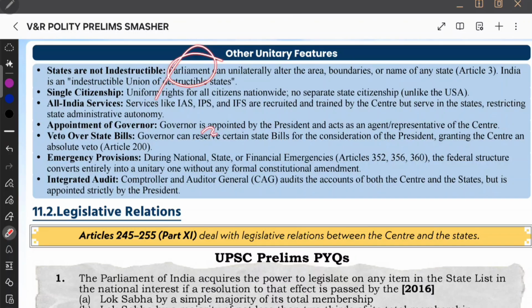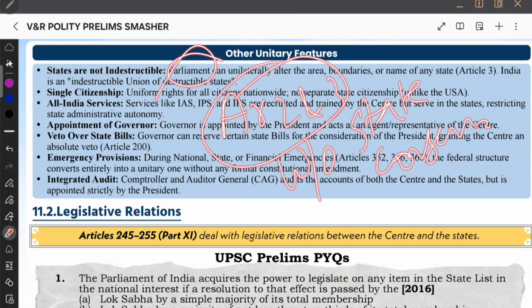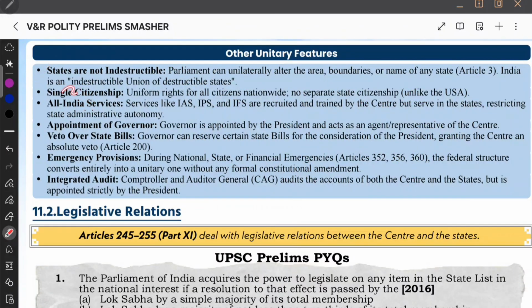So therefore, Parliament has the power under Articles 2 and 3, by law, even without the state's consent. That can happen. So that is the power of Parliament. Next, single citizenship. Uniform rights for all citizens nationwide. Single citizenship is also a unitary feature. For example, your citizenship card: are you given citizenship of Andhra Pradesh separately and citizenship of India separately? No. You are always called a citizen of India. Single citizenship is a unitary feature.